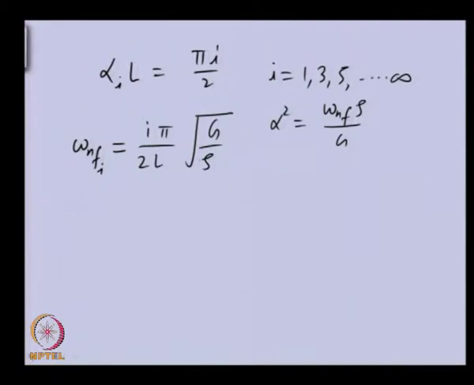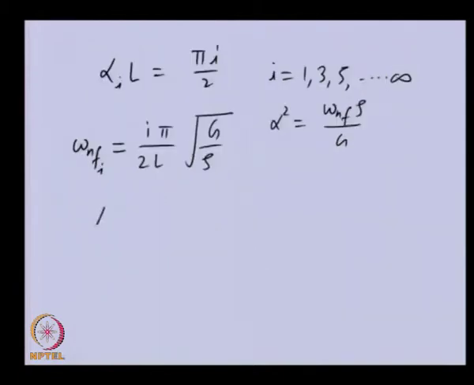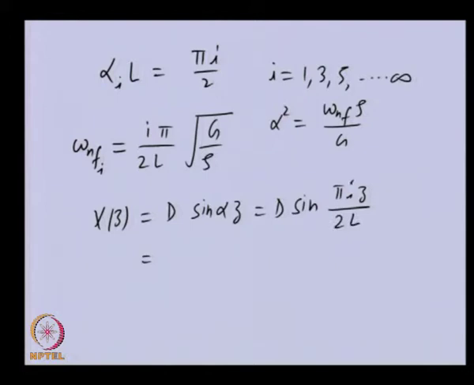Now the eigenfunction, the assumed solution we had, C is equal to 0. So the eigenfunction left is nothing but psi(x) is equal to sin(alpha z). Here some constant we can attach, and alpha is already given there. So this will be phi I z by 2L. So, this will be the eigenfunction,